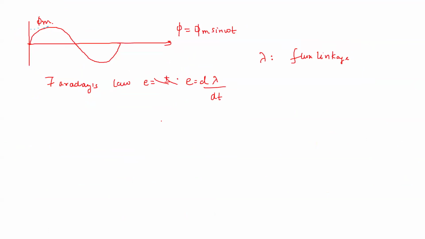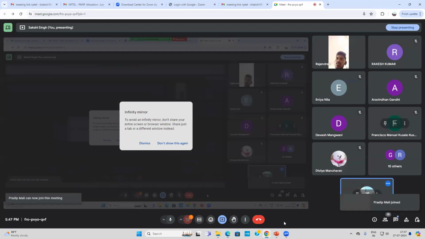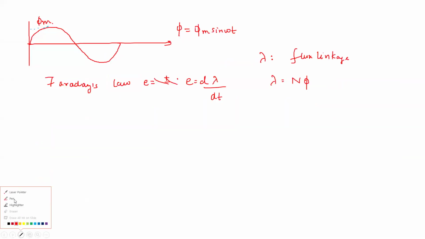Now we were talking about the flux linkage. What is this lambda? Lambda is basically the number of turns into flux, so this is number of turns into the flux.